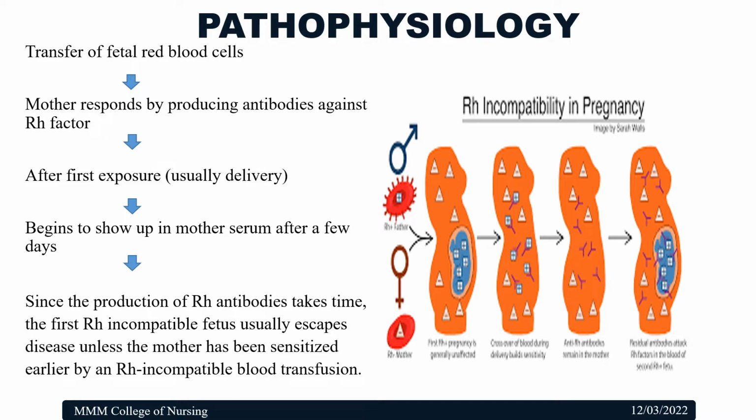Since the production of Rh antibodies takes time, the first Rh incompatible fetus usually escapes the disease unless the mother has been sensitized earlier by an Rh incompatible blood transfusion, abortion, ectopic pregnancy, or any kind of feto-maternal hemorrhage.